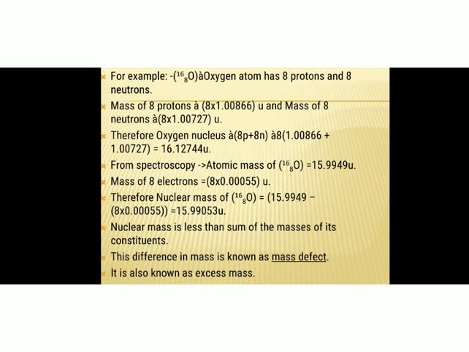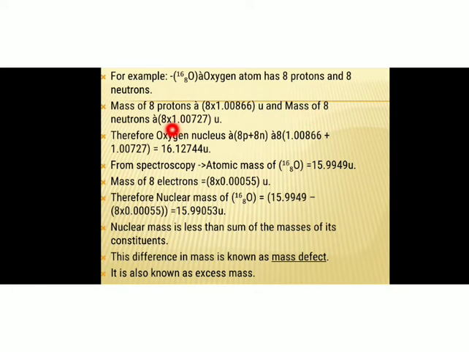You can consider the example of an oxygen atom, 8O16. Here the oxygen atom has 8 protons and 8 neutrons. So what will be the mass of 8 protons? The mass of 1 proton is 1.00866 U, so the mass of 8 protons will be 8 times 1.00866.